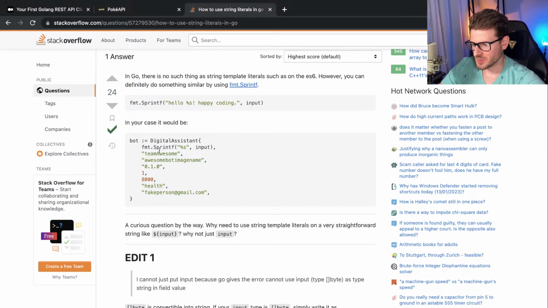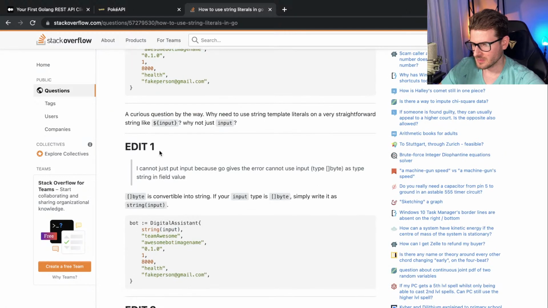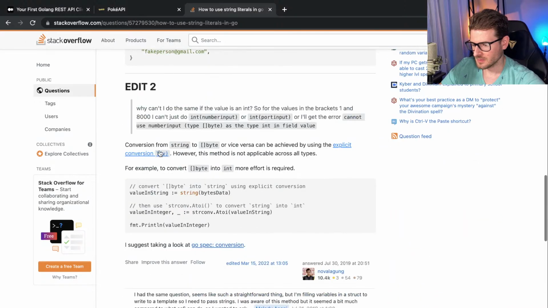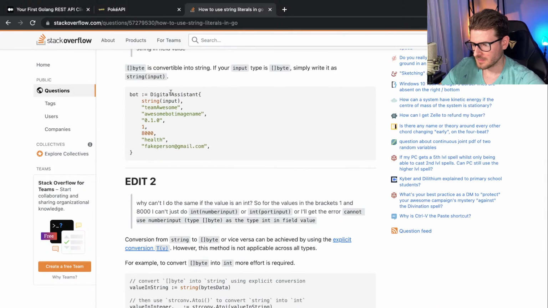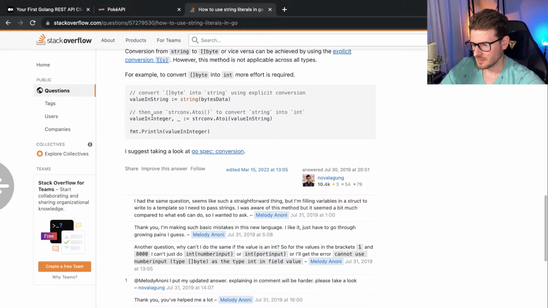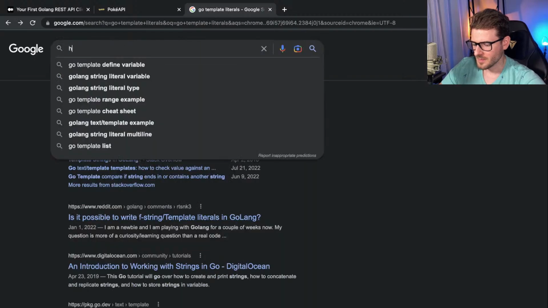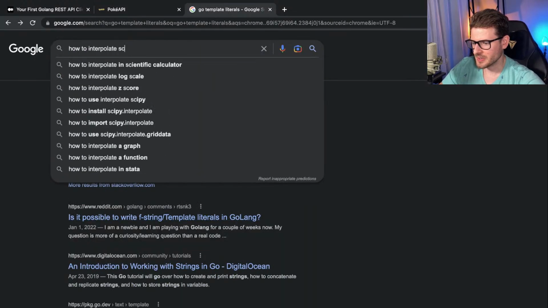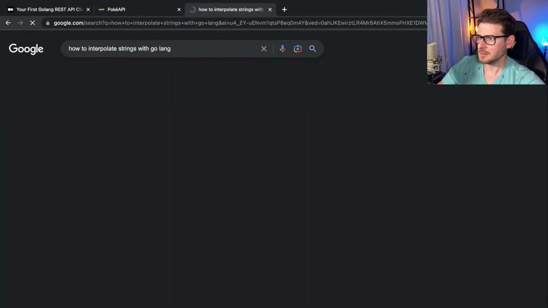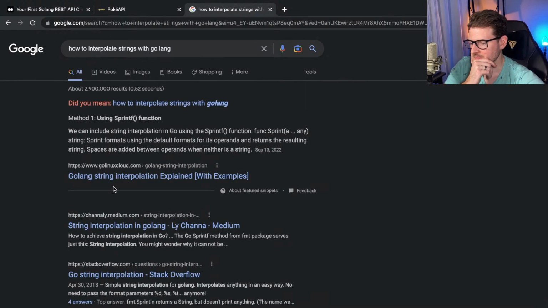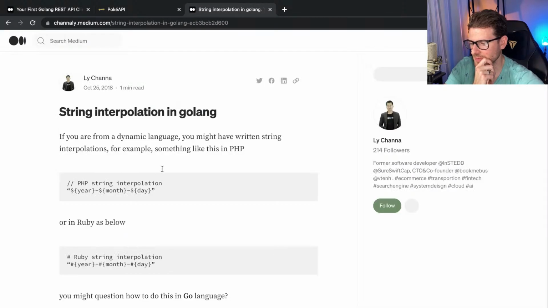This is how you do it, as printf. How to interpolate strings with Golang. They are saying use Sprintf.